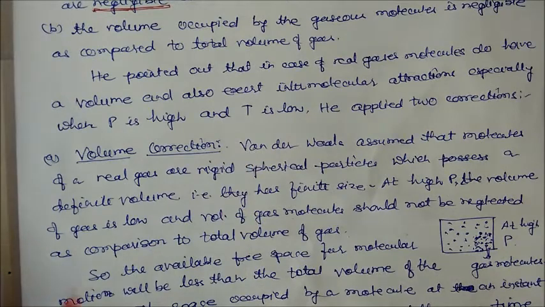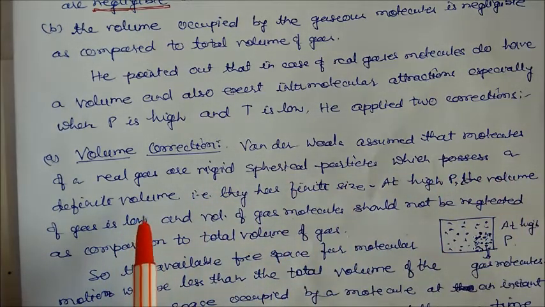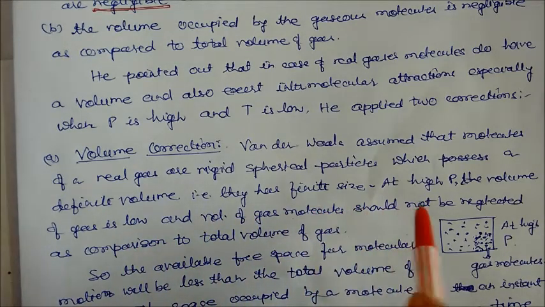Now, how was the volume corrected? Van der Waals assumed that the molecules of a real gas are rigid spherical particles which possess a definite volume, that is, a finite size. At high pressure, the volume of the gas is low, and the volume of the gas molecules should not be neglected as compared to the total volume of the gas.